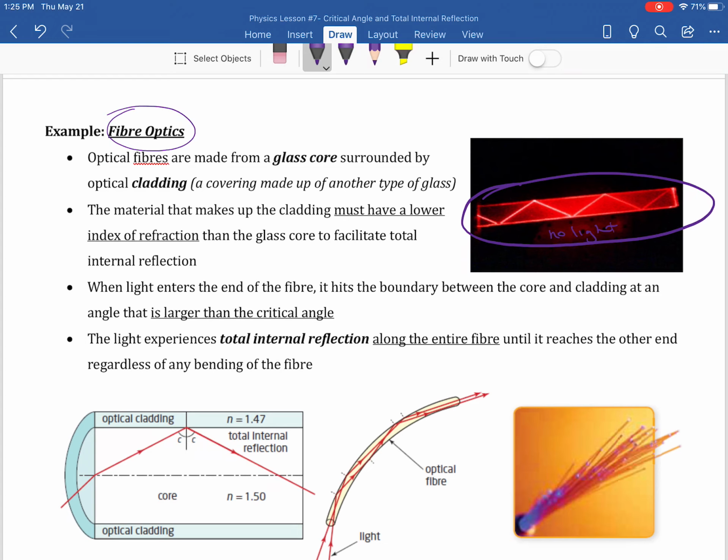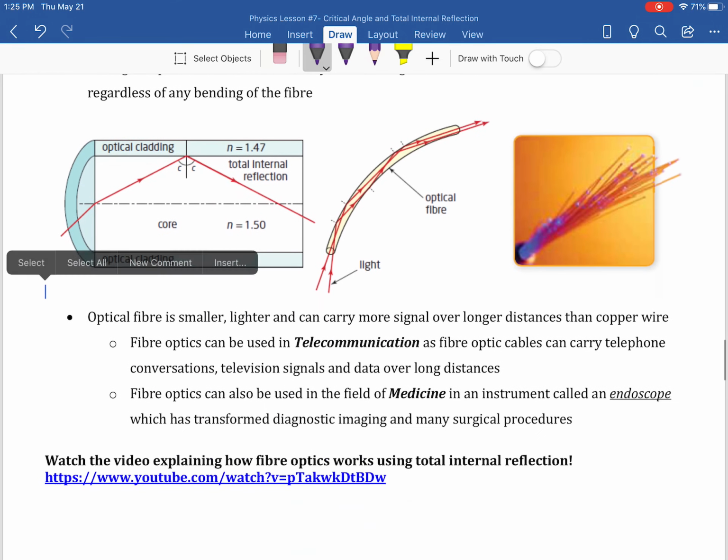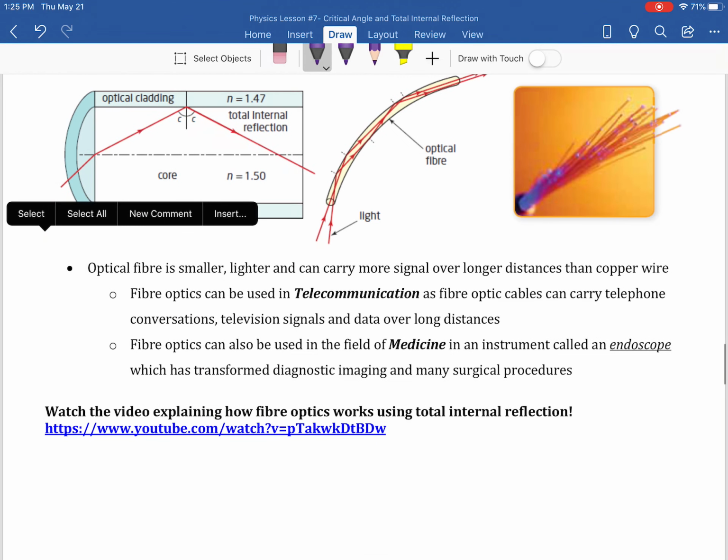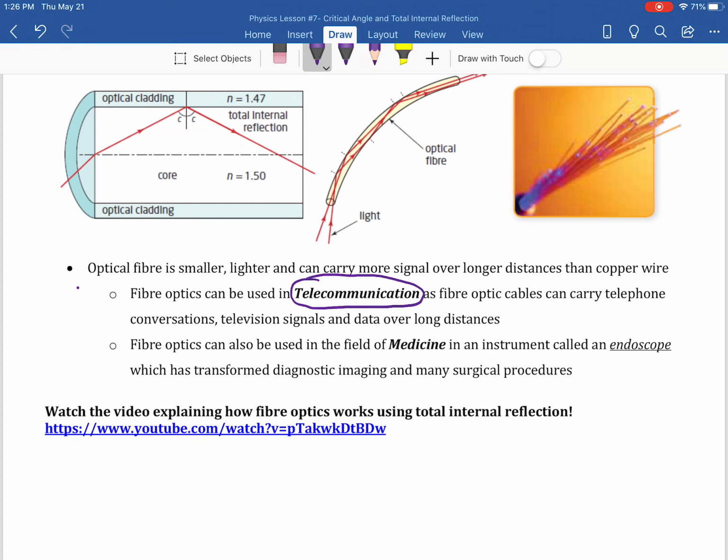So what ends up happening is that we get total internal reflection because that light stays within the cable, but it never leaves. Okay? And that's because it's larger than the critical angle. All right? So it goes from slow to fast. Never forget that. It's got to go from the slower glass to the faster glass. All right? And we see optical fibers in phone lines.